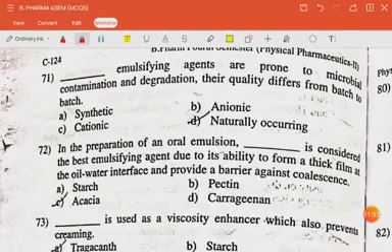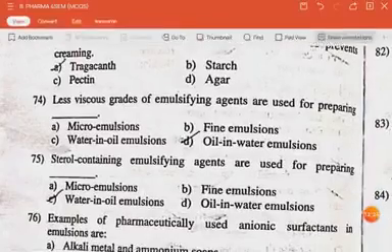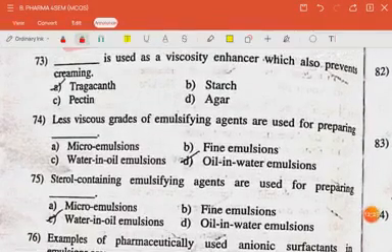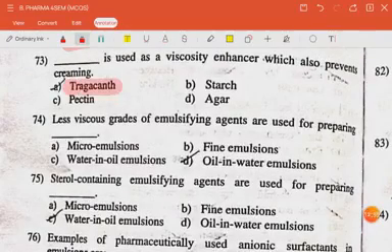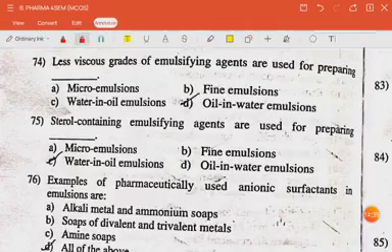Next question is, dash emulsifying agents are prone to microbial contamination and degradation. Their quality differs from batch to batch. The answer is naturally occurring. The next question is, in the preparation of an oral emulsion, dash is considered the best emulsifying agent due to its ability to form thick film at the oil water interface, provide a barrier against coalescence. The answer is acacia. The next question is, dash is used as a viscosity enhancer which also prevents creaming. The answer is tragacanth.